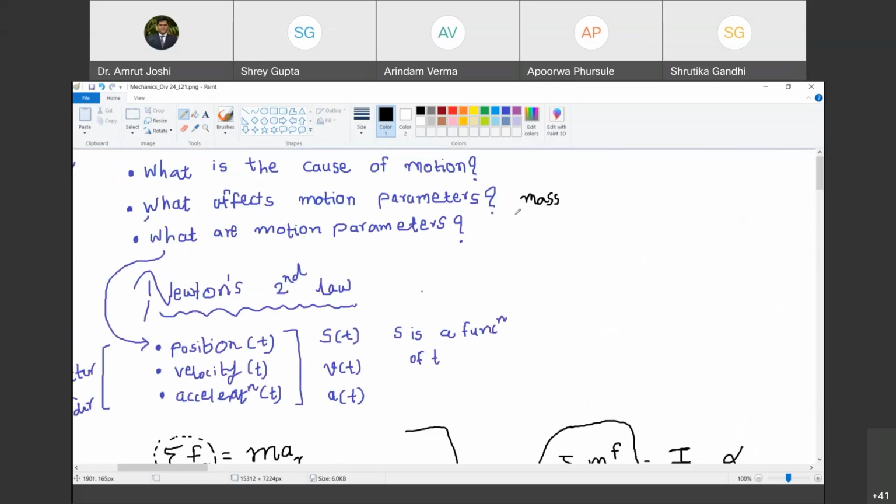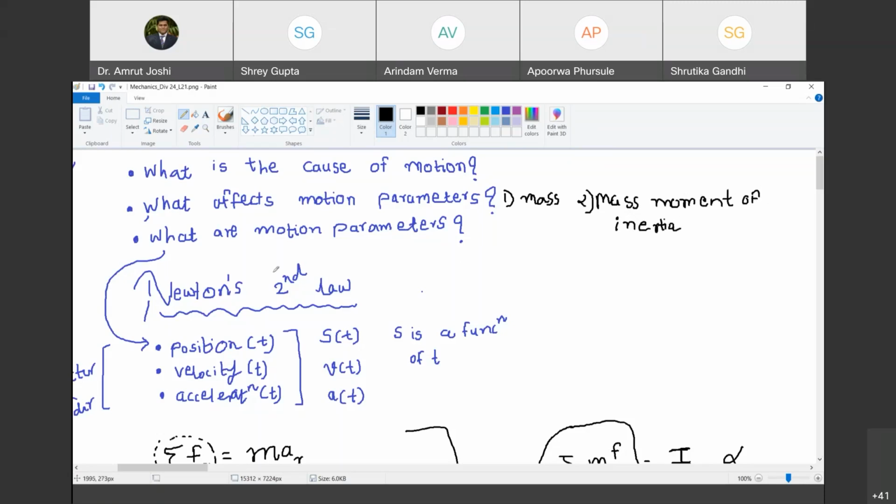There, Newton's second law can be applied either in translational motion or rotational motion. What affects motion parameters? The two quantities. One is mass, if it is linear motion, and second is mass moment of inertia. Are you with me? Yes, sir. Okay. Mass moment of inertia. At any point of time, if anyone has any doubt, he or she should unmute and let me know.